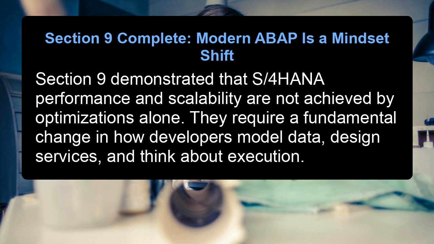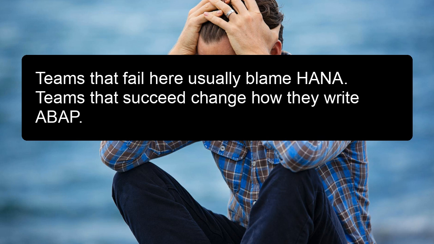Section 9 complete. Modern ABAP is a mindset shift. Section 9 demonstrated that S/4HANA performance and scalability are not achieved by optimizations alone. They require a fundamental change in how developers model data, design services, and think about execution. Teams that fail here usually blame HANA. Teams that succeed change how they write ABAP.